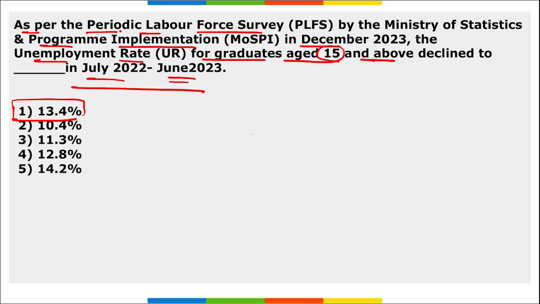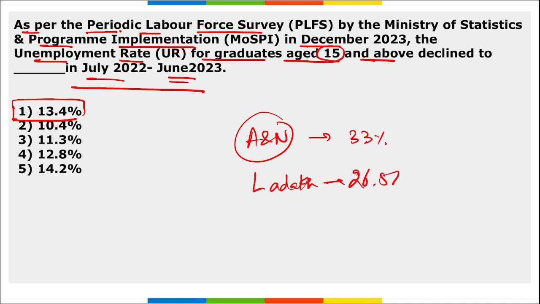The highest unemployment was in Andaman and Nicobar Islands, at 33%, followed by Ladakh at 26.5%, then Andhra Pradesh at 24%. Right? And among the larger states, the highest unemployment was in Rajasthan, close to 23.1%.